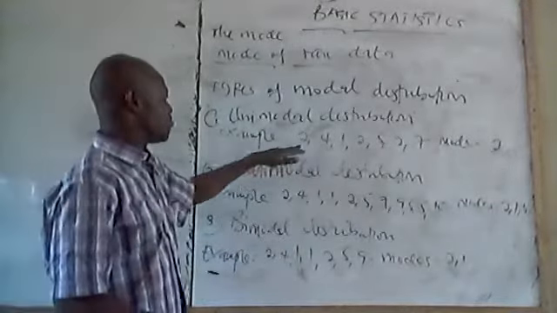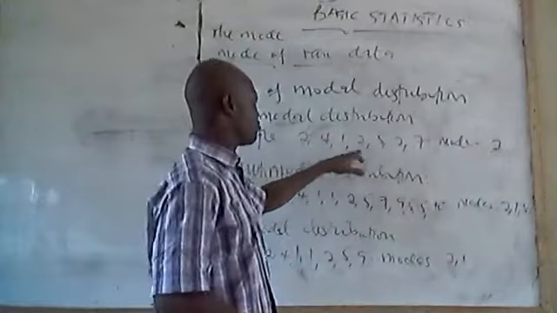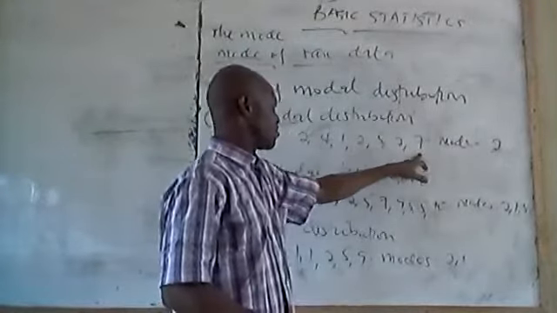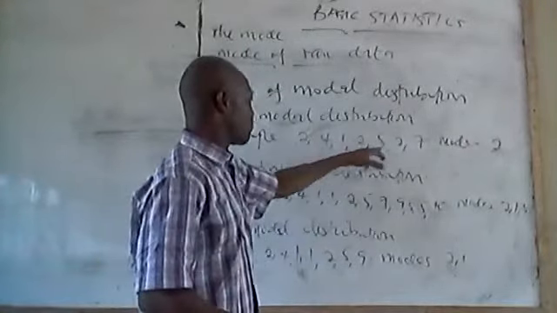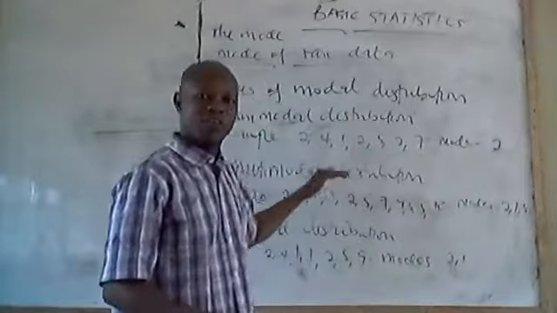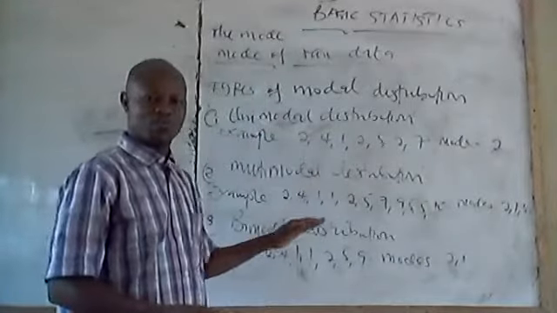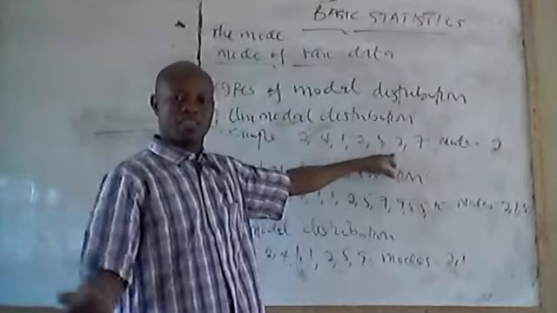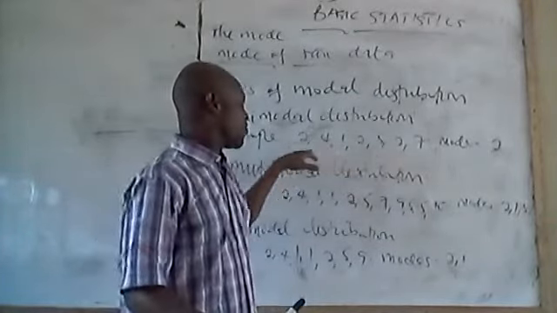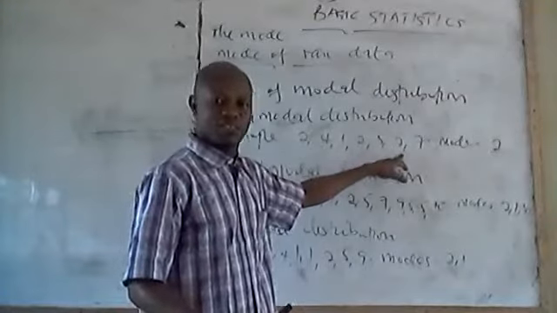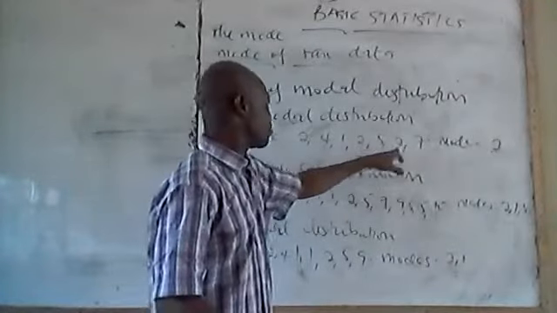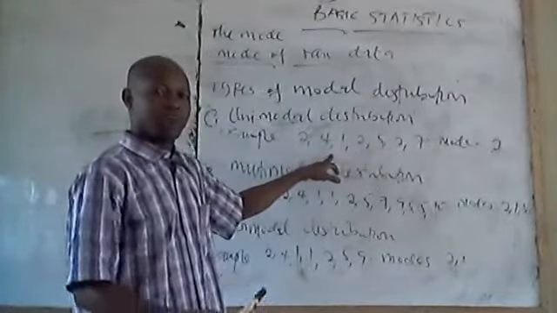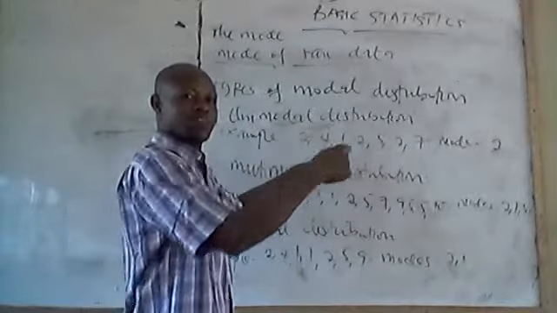Example, you have 2, 4, 1, 2, 5, 2, and 7. If you observe these figures critically, you will see that 2 is the only number that occurs 3 times. The rest do not occur as often as the 2 has occurred.